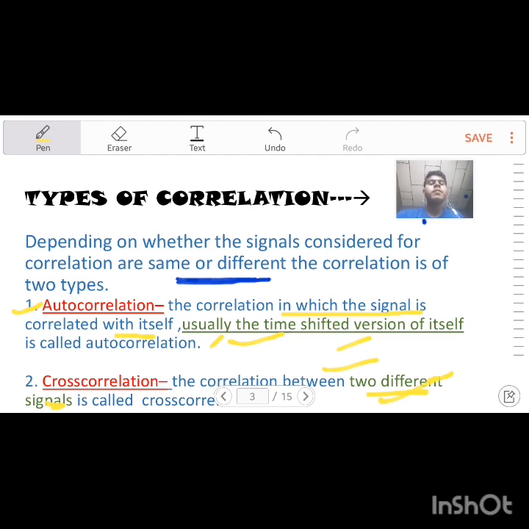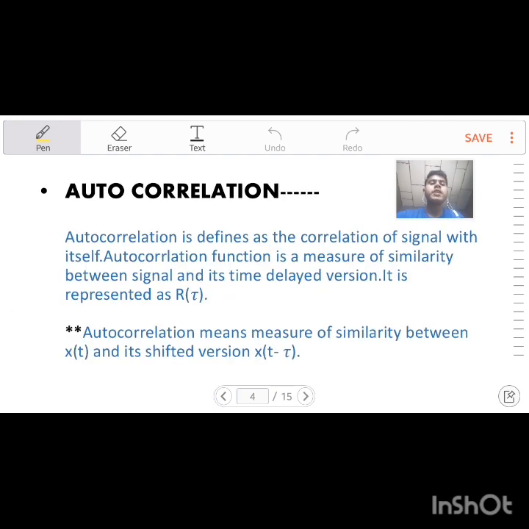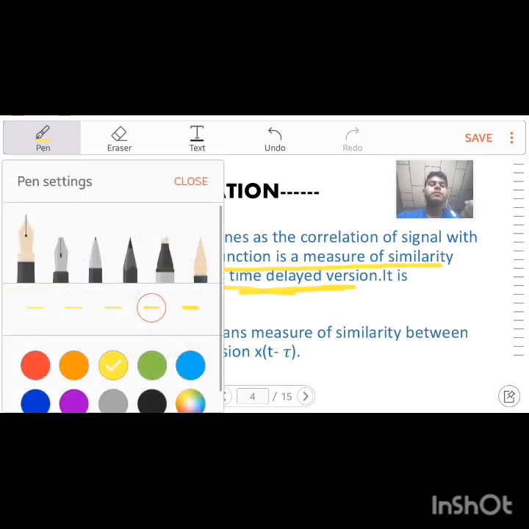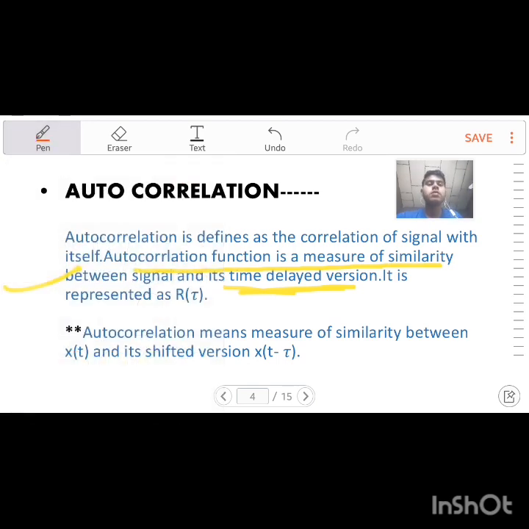In this video lecture we will be mainly focusing on autocorrelation only. So let's start. Autocorrelation. Let me explain autocorrelation once more. Autocorrelation is defined as a correlation of a signal with itself. Autocorrelation is a measure of similarity between the signal and its time delayed version. Mark this point.